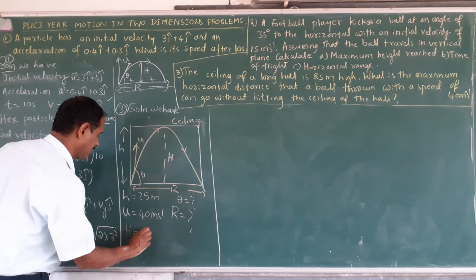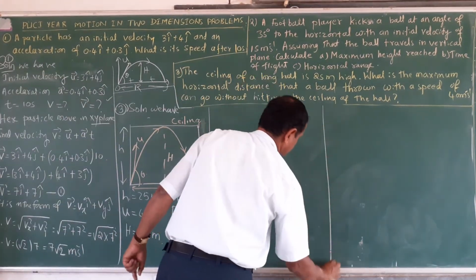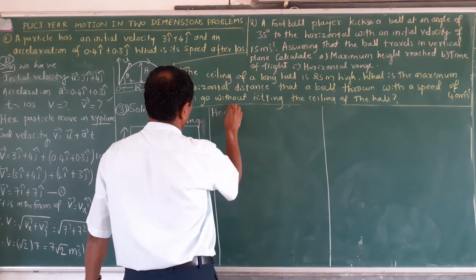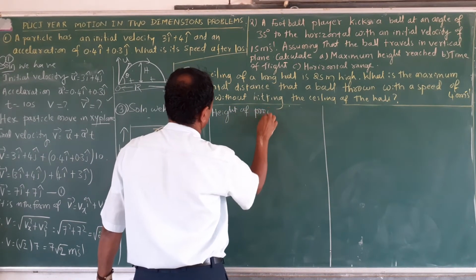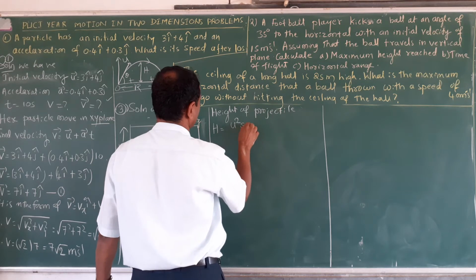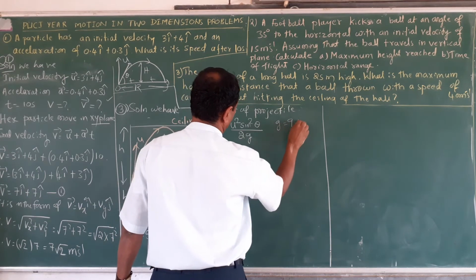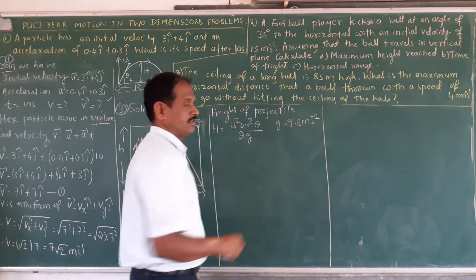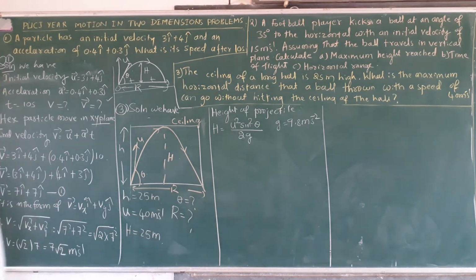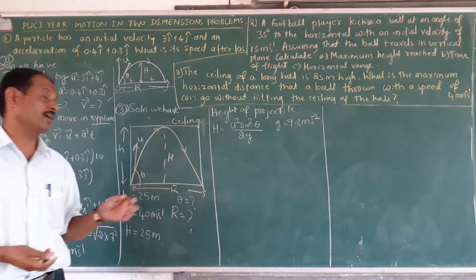x is equal to what? Take here 25, the height of the projectile. X is equal to u square sin square theta upon 2g. G is 9.8 meter per second square, the acceleration due to gravity on the surface of the earth. With the help of this formula, you have to calculate theta.